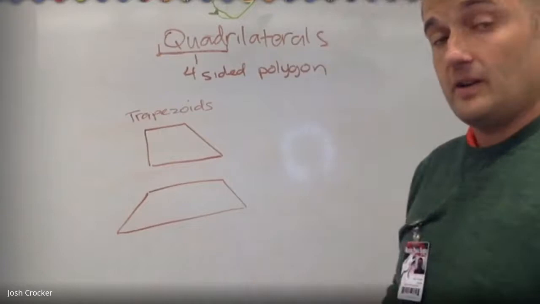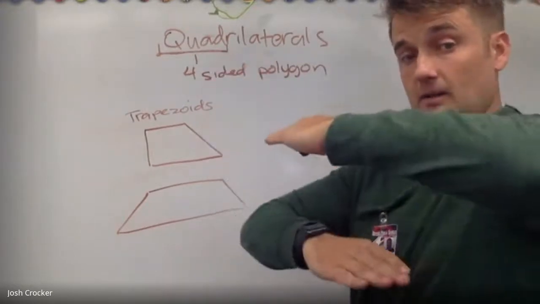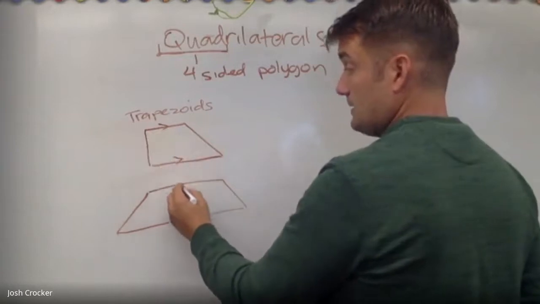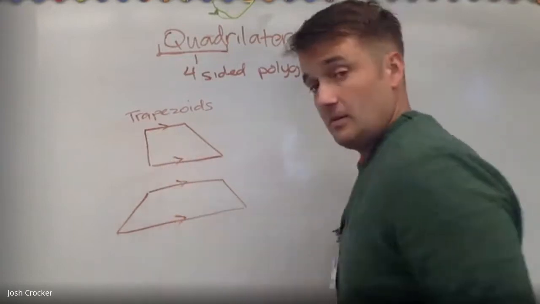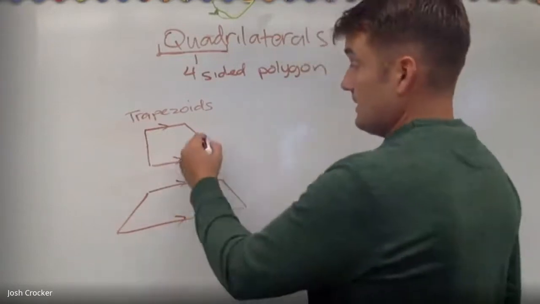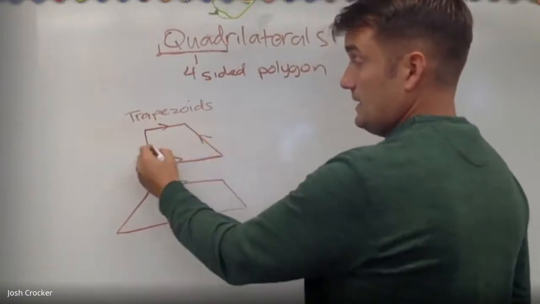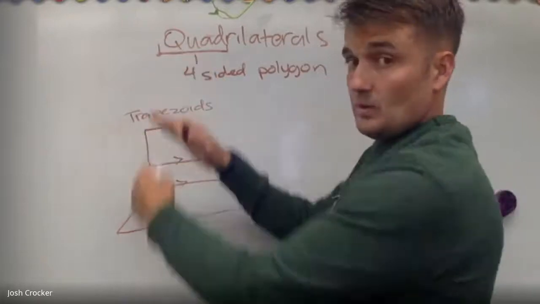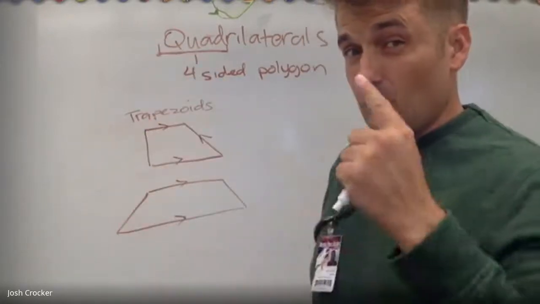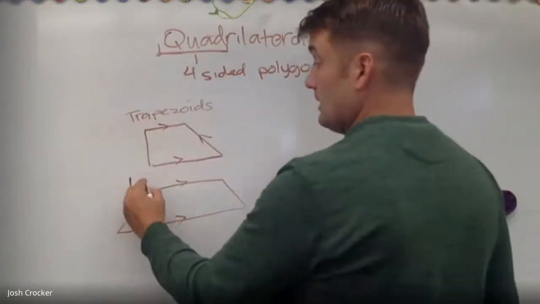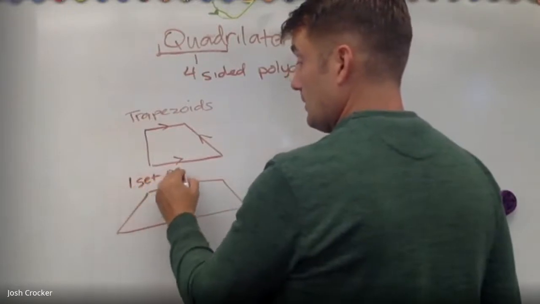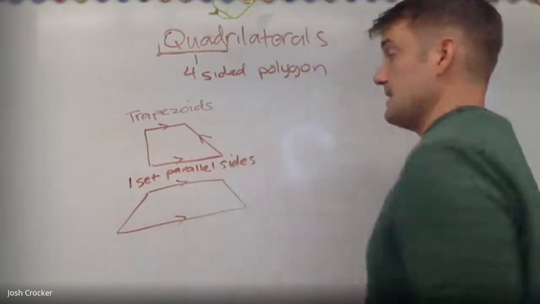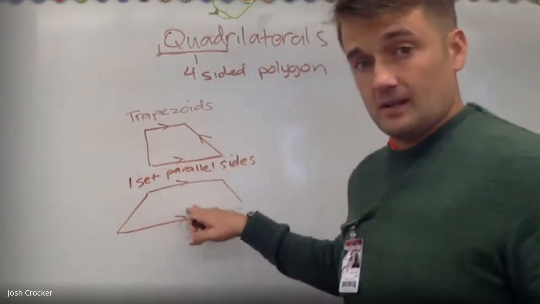Do they have opposite sides parallel? Well, this is parallel to this, right? Top and bottom may be parallel, but this is not parallel to this, right? If we extend this, eventually those will intersect. So it only has one set of parallel sides. One set of parallel sides. And it's the same thing with the half hexagon here.